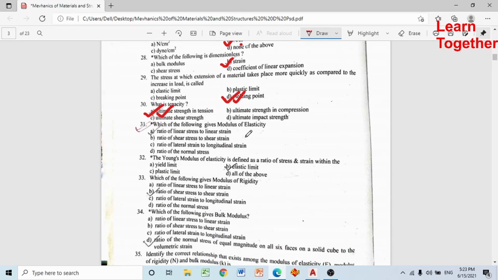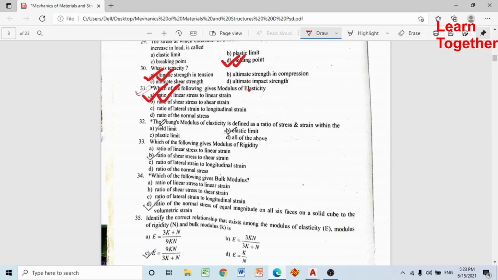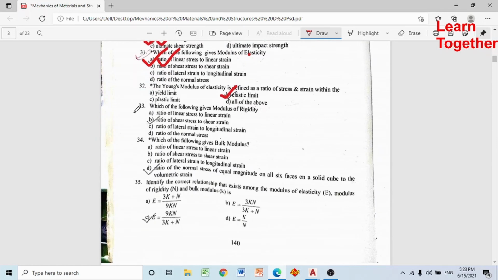Which of the following gives modulus of elasticity? Ratio of linear stress to linear strain ले चाहिँ modulus of elasticity दिन्छ. The Young's modulus of elasticity defines the ratio of stress to strain within elastic limit. Which of the following gives modulus of rigidity?